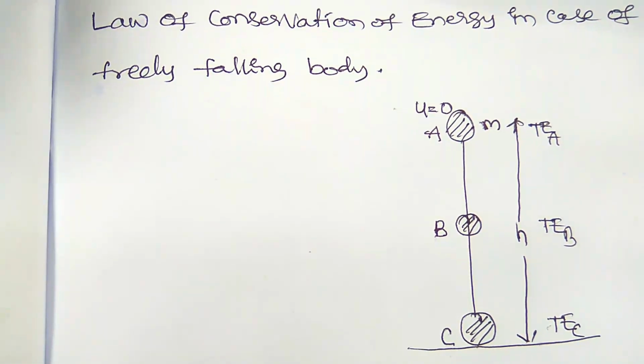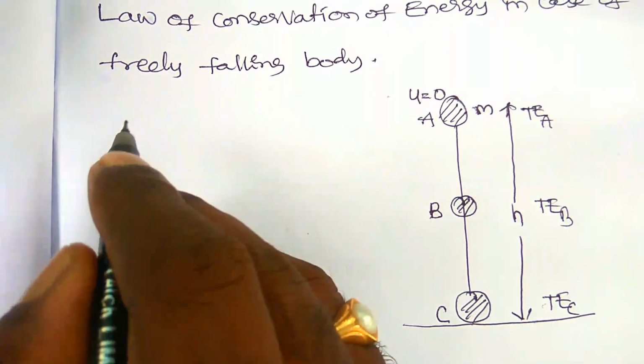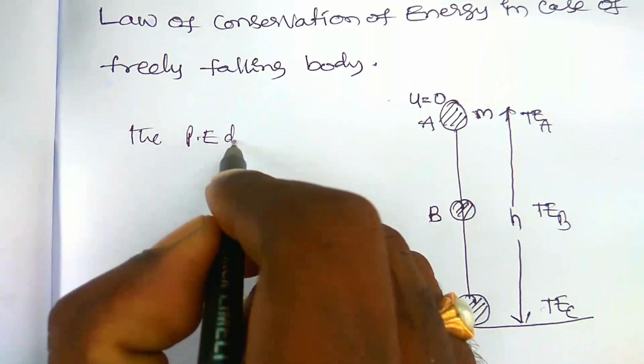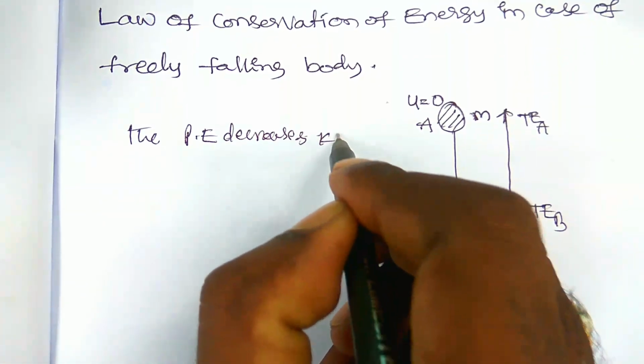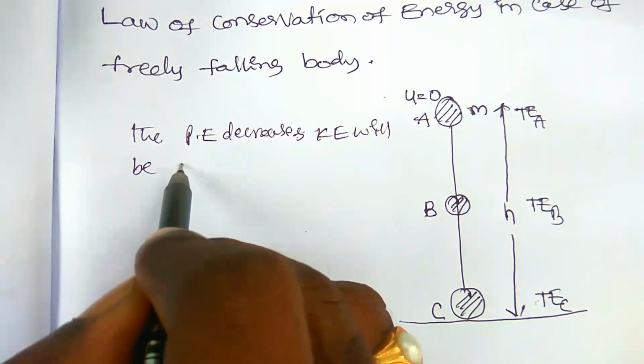In this freely falling body, the potential energy decreases, and kinetic energy (KE) will increase gradually.